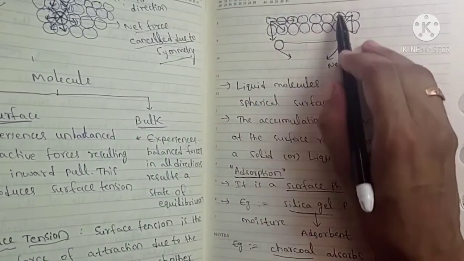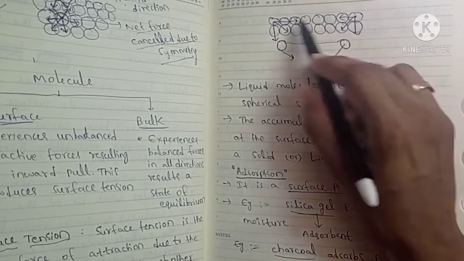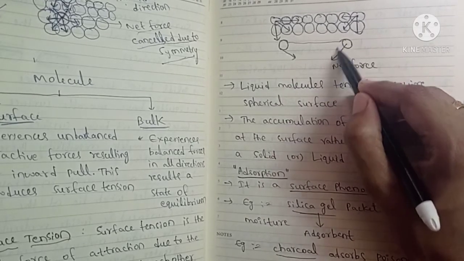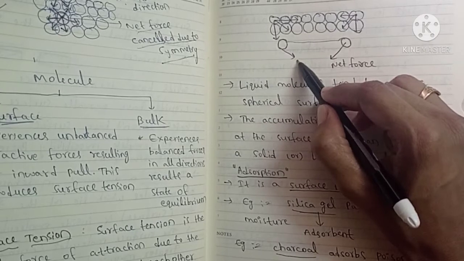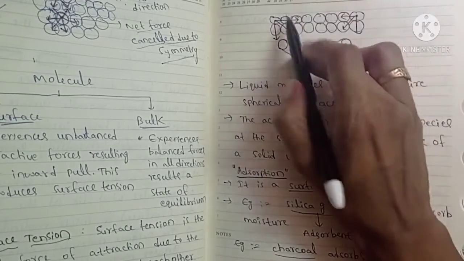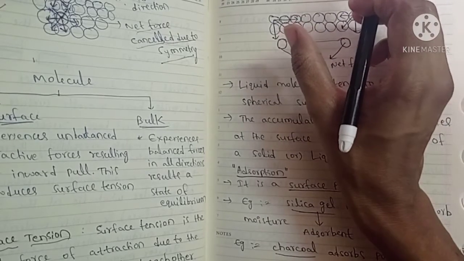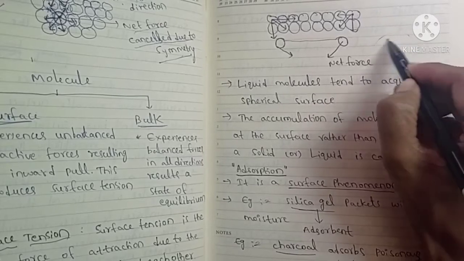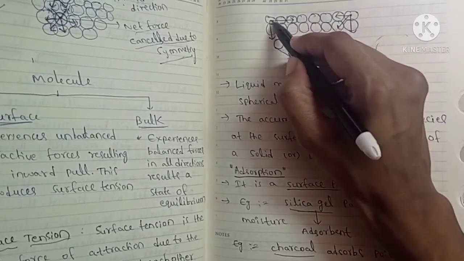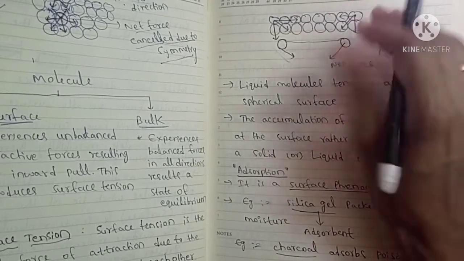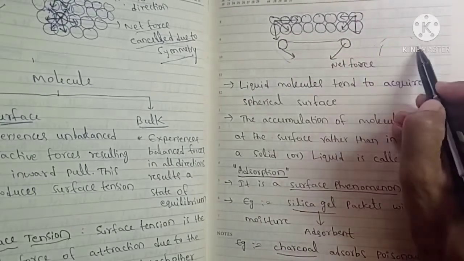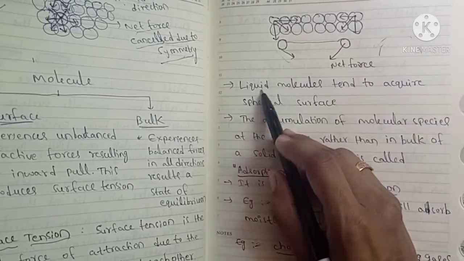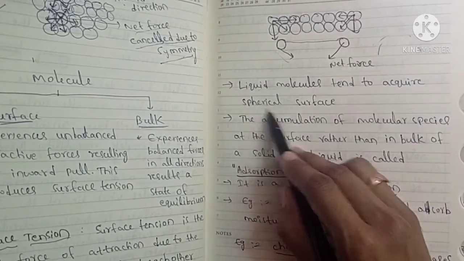If you observe these liquid molecules, the corner molecules have a greater magnitude of attraction towards this direction. As a result there is an inward pull, and there is an attraction between these surface molecules. Due to that there is a decrease in the surface, so the surface will become like this. Due to the force of attraction in this direction, there is a pull of molecules, which results in the formation of a spherical surface. So liquid molecules tend to acquire a spherical surface.